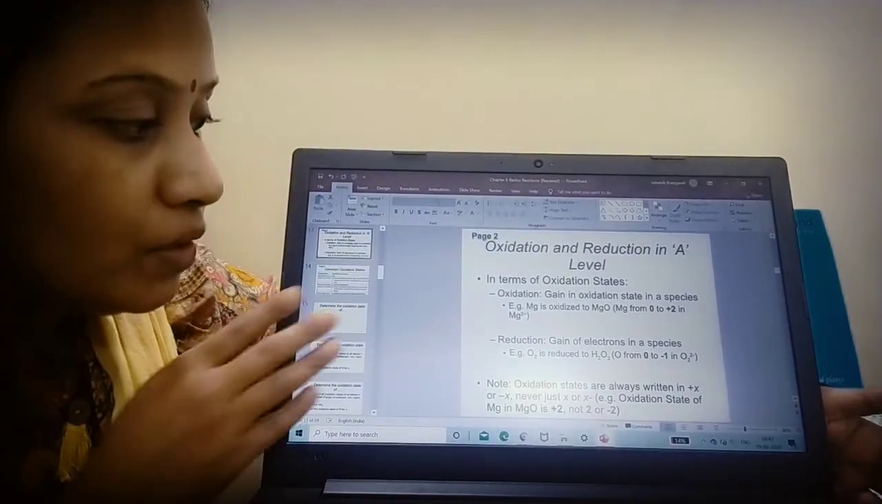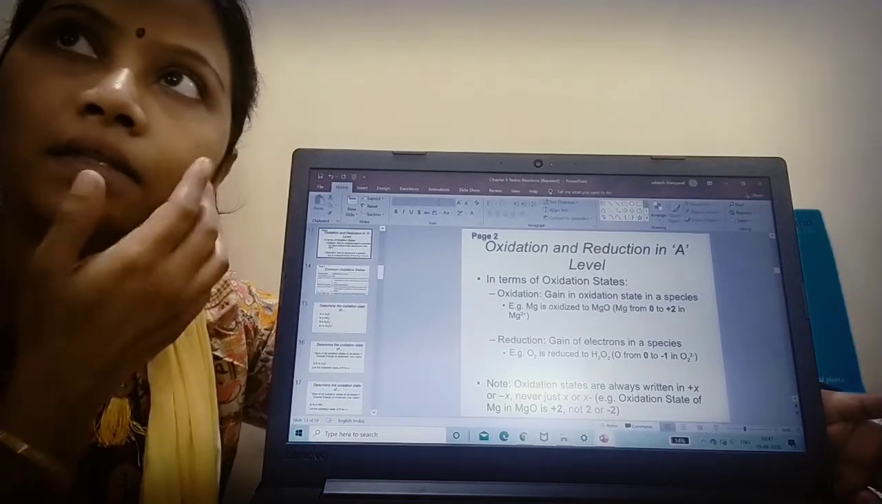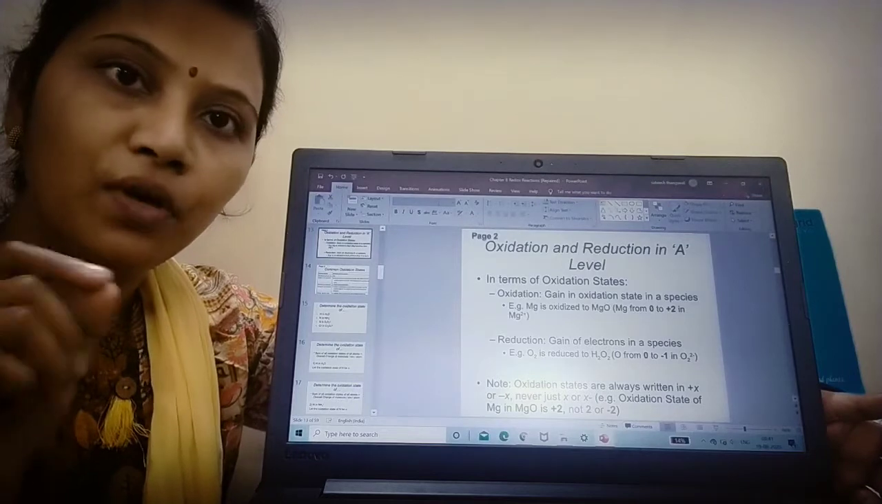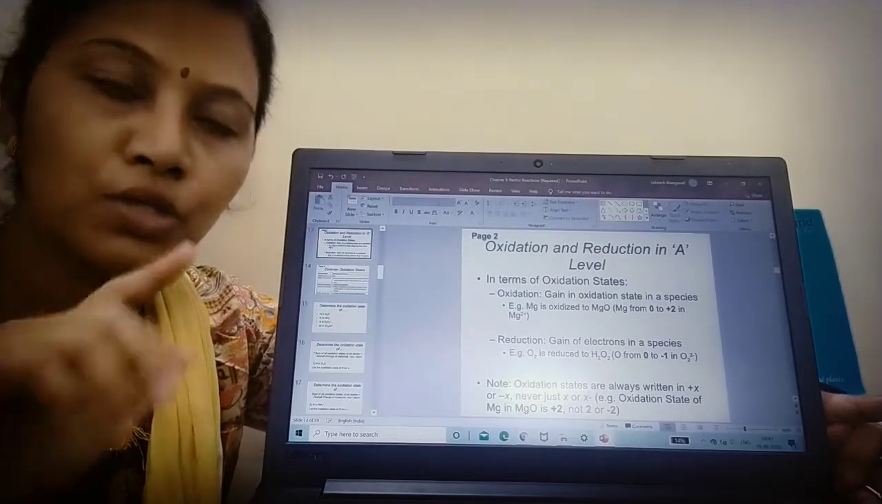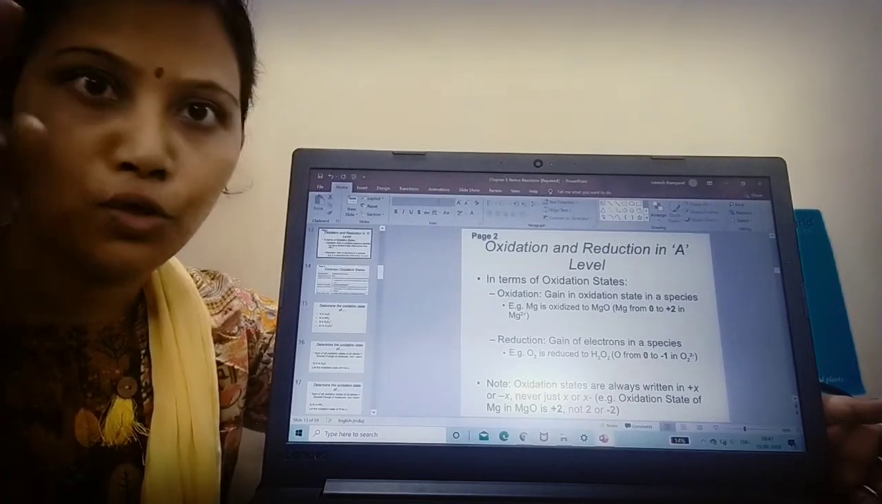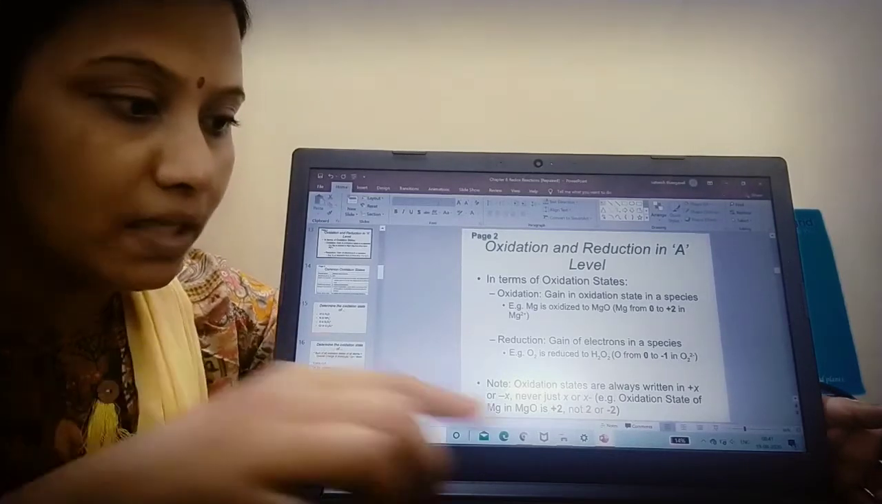Okay. So the oxidation state should be designated with the charge sign first, followed by the numeral. Say for example, +1 or +2 or -1 or -2. It should be written like that. It should not be written as a power of the numeral, like x square, y square. It should not be written in the form of numerals alone.